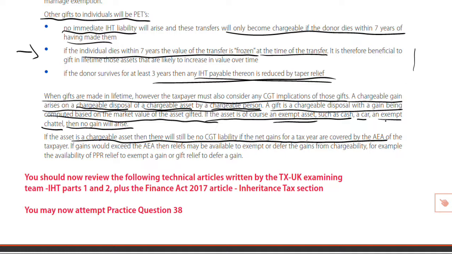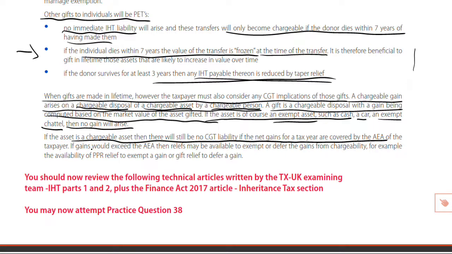Well, no. I've got a capital gain to compute, yes. But £50,000 market value less a cost of £40,000 is a gain of £10,000. If I ensure that that is the only gain made during the tax year, then it's covered by the AEA. So there is no CGT, and we have given ourselves the best possibility of avoiding IHT. Live for 7 years, you will have avoided IHT.